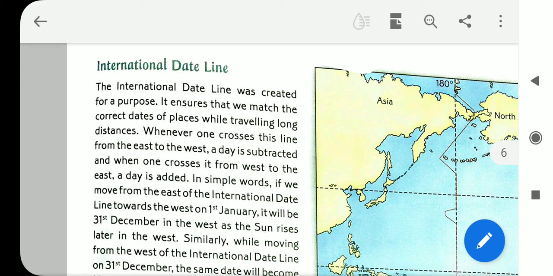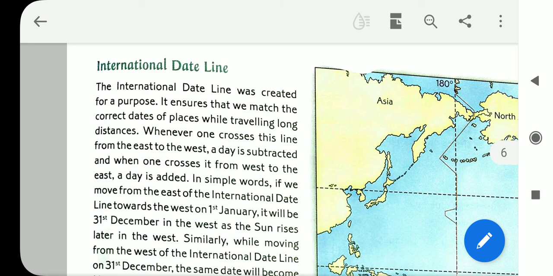In simple words, if we move from the east of the international dateline towards the west on 1st January, it will be 31st December in the west, as the sun rises later in the west. Already we know that when we go to the eastern side, the time will be advanced, and when we go to the western part, the time will be late.